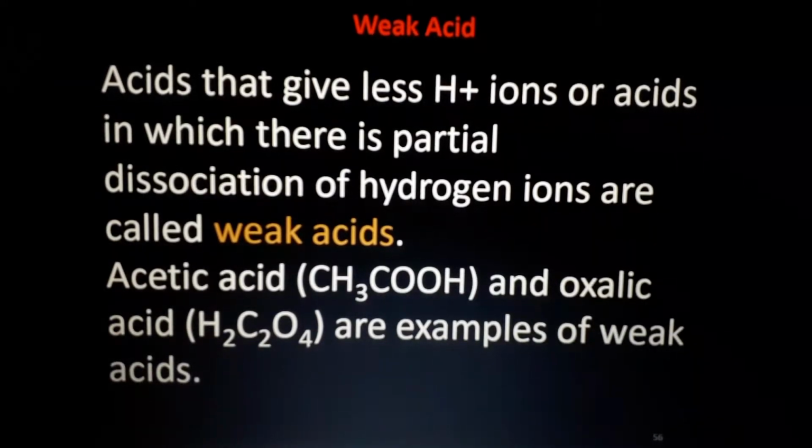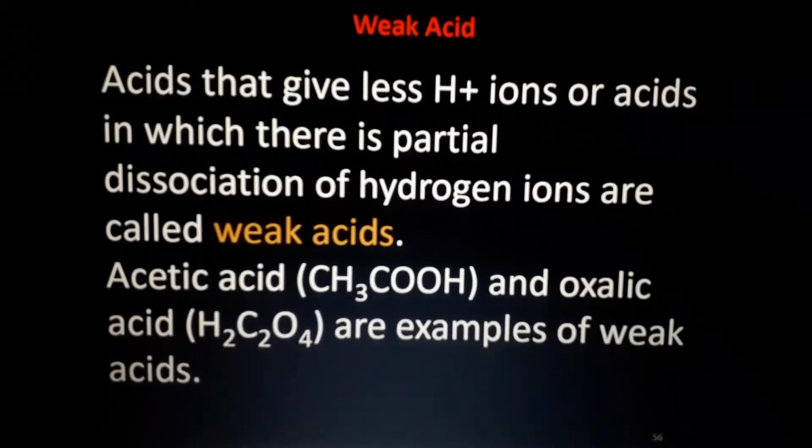Very easy. This definition you just study in notes, it is already given. Acid that gives less H plus ions, or acid in which there is partial dissociation of hydrogen ions, is called a weak acid. Acetic acid, CH3COOH, is acetic acid which is present in vinegar. Oxalic acid, H2C2O4, are examples of weak acid. Another acid, citric acid, is also a weak acid. Malic acid, tartaric acid, most of the other acids are very weak acids.